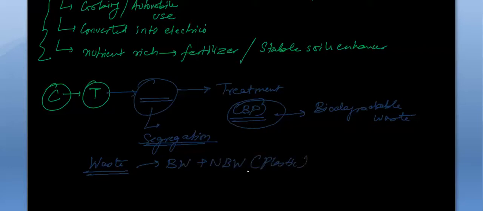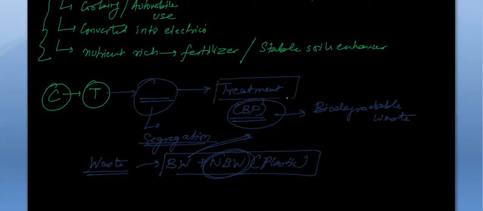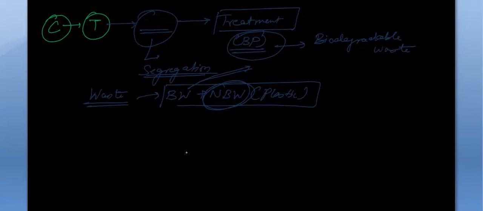So firstly we have to segregate the waste, take this thing out, and then it has to be treated, and non-biodegradable waste has to be segregated out. So before treatment we need to segregate it, and this segregation is done at the source.